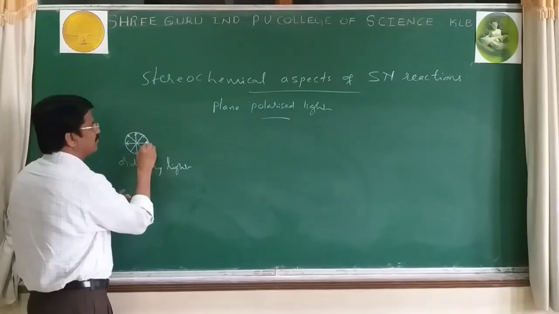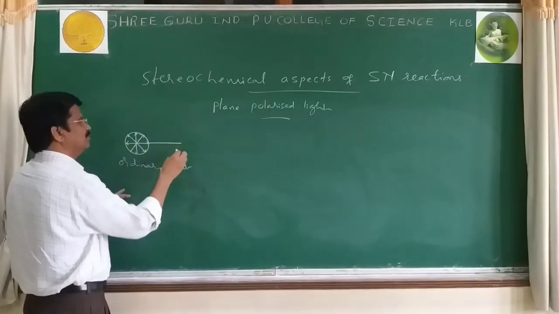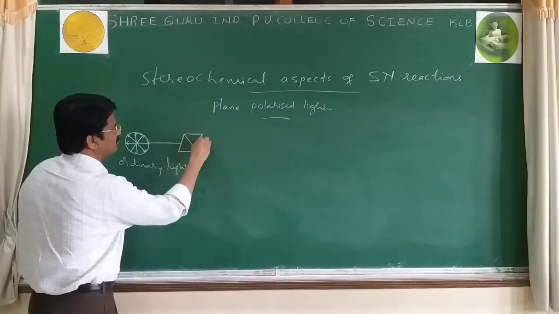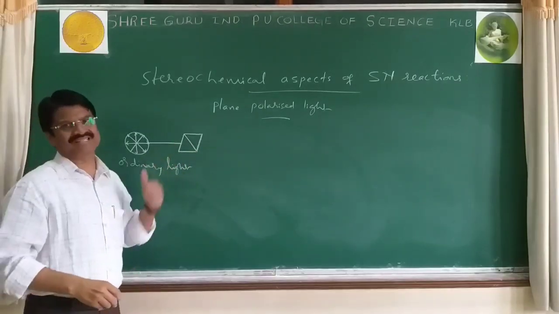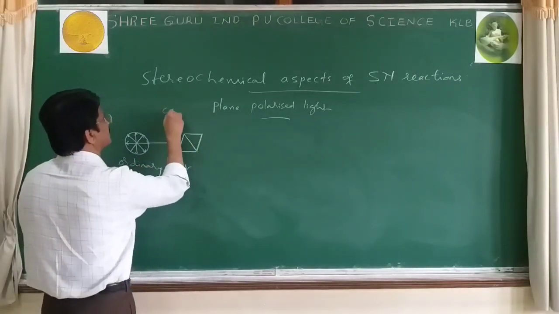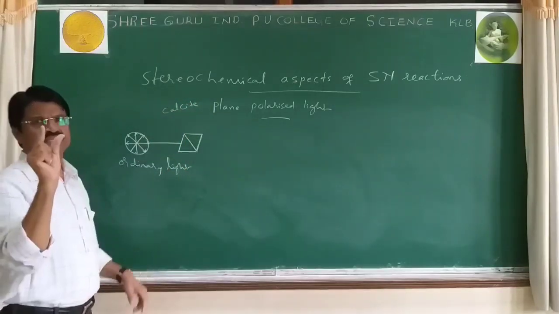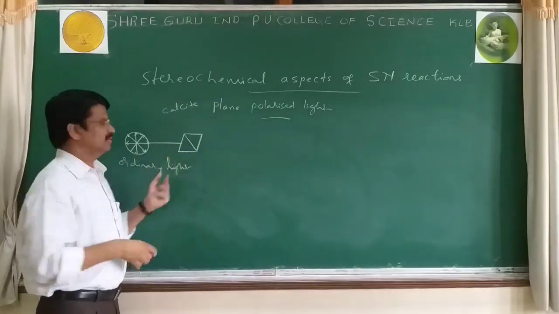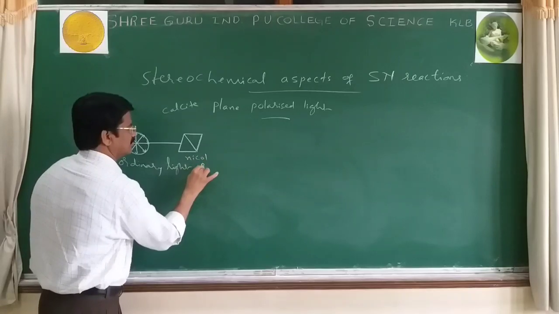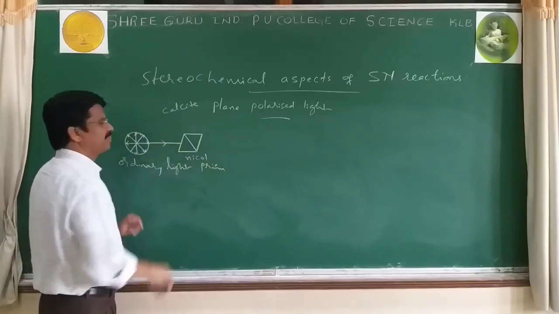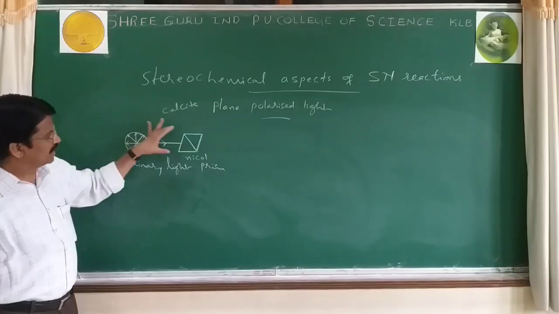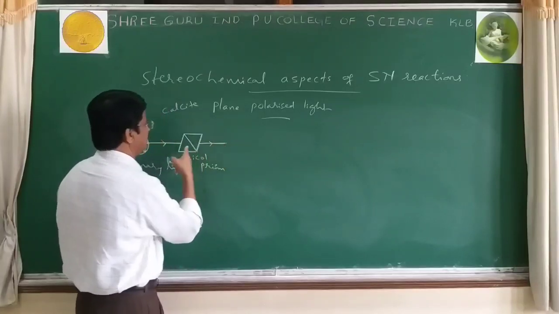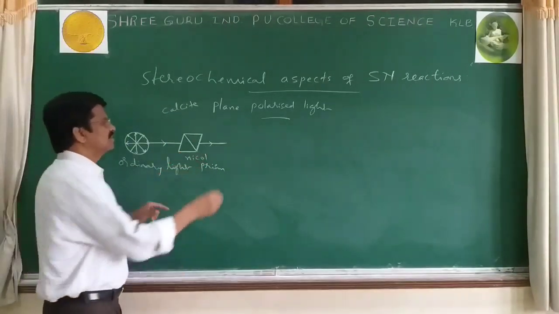When such light is made to pass through a prism, that is called a Nicol prism. It is not made of glass, but it is made of calcite, a naturally occurring calcium carbonate crystal. Using that, one can prepare a Nicol prism. So ordinary light is made to pass through the Nicol prism. Then the emitted light consists of waves.